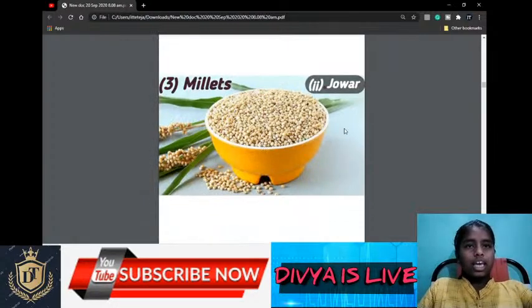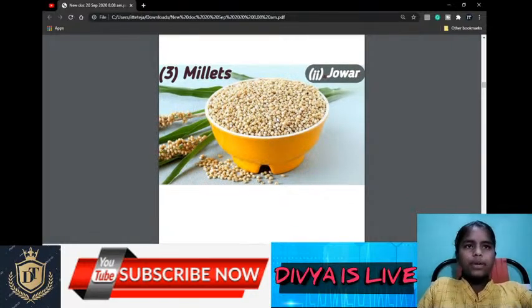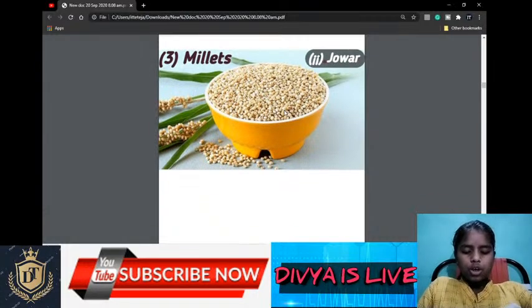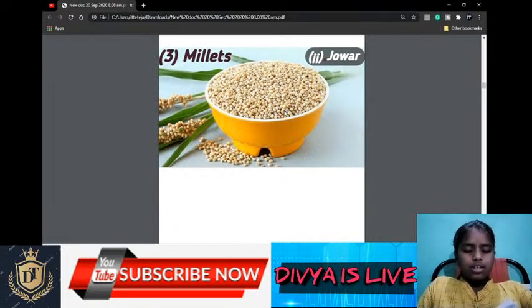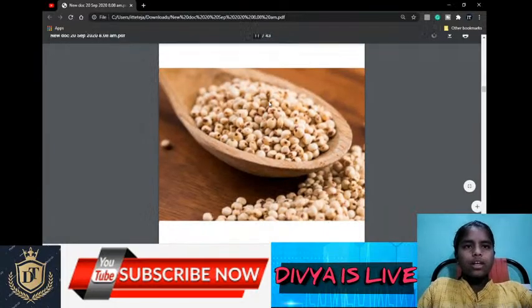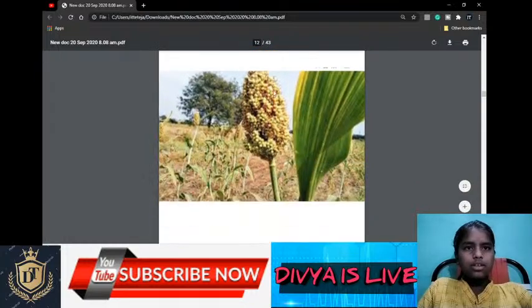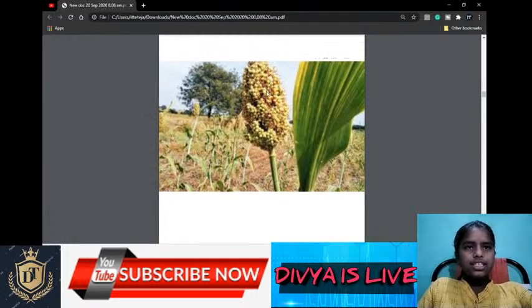And the second one in the millets is jowar. This jowar is a rain-fed crop. It means it requires high rainfall, and it grows in monsoon season. See, this is the jowar. You can see in the picture, this is the plant of jowar.